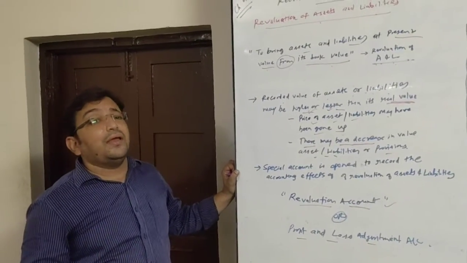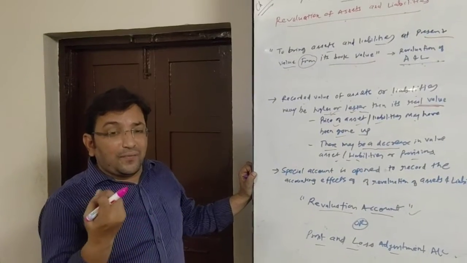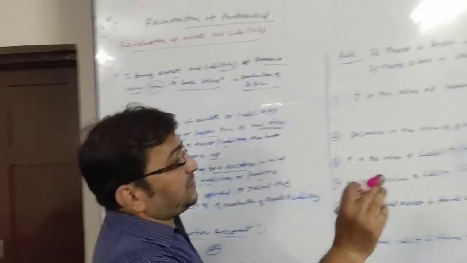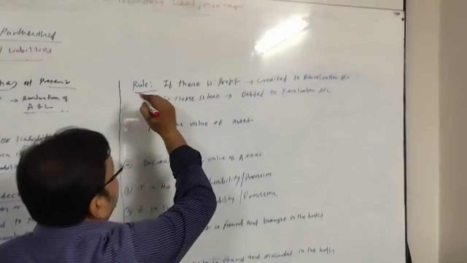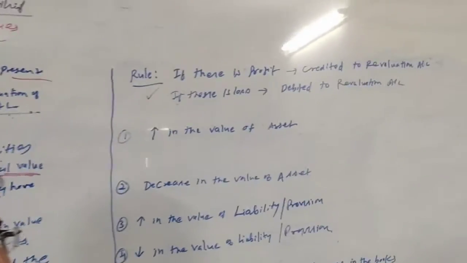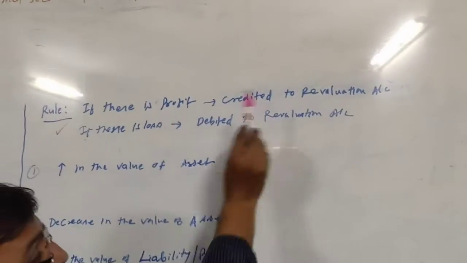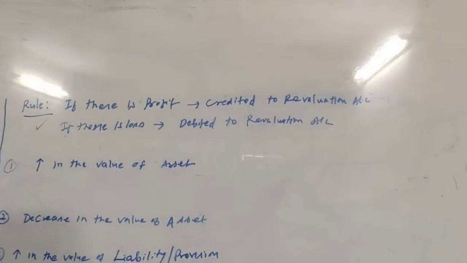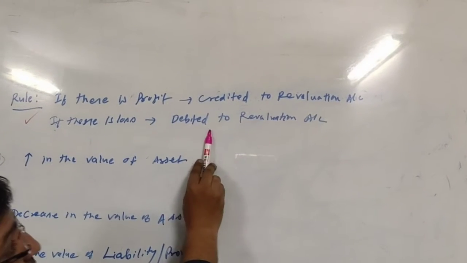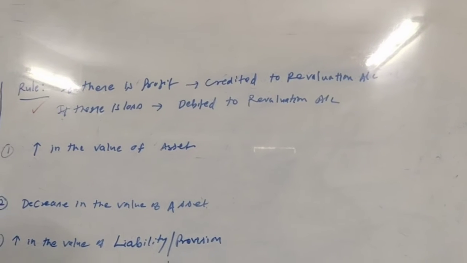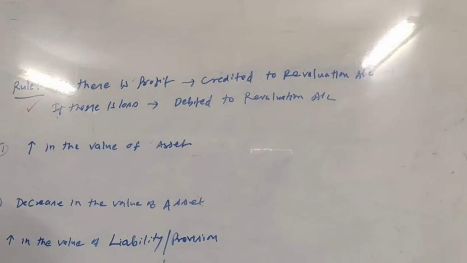Now we will see what is the rule for making revaluation account. What is the rule? If there is profit, it is credited to revaluation account. If there is loss, it is debited to revaluation account. Now, how profit and how loss?